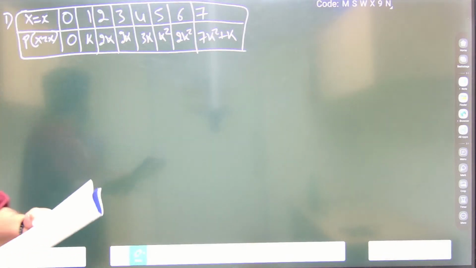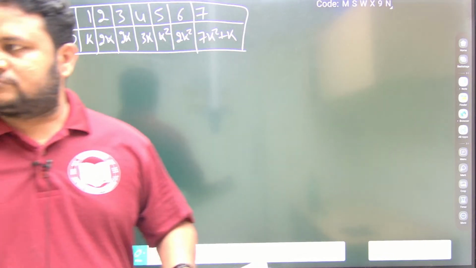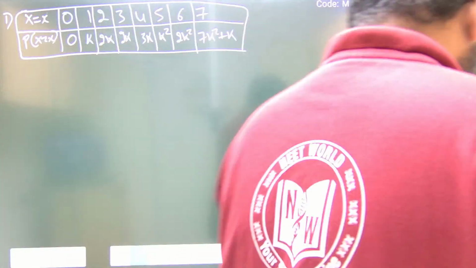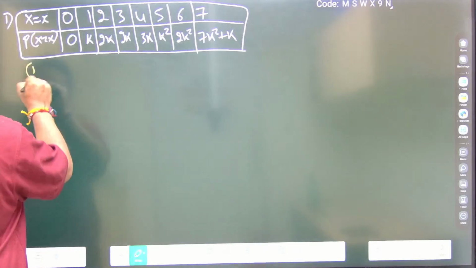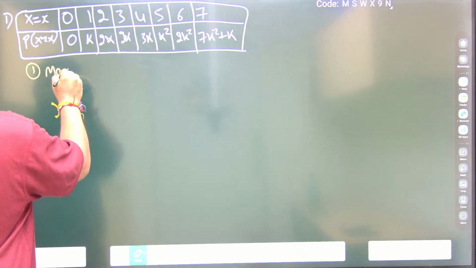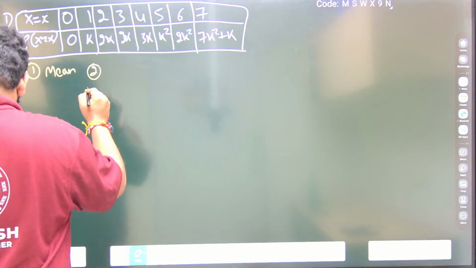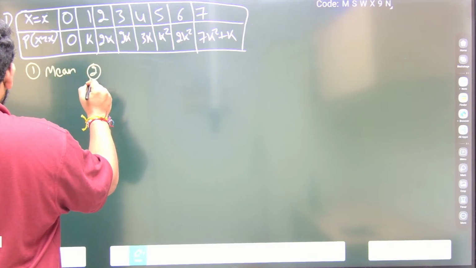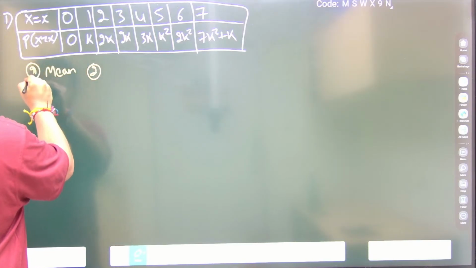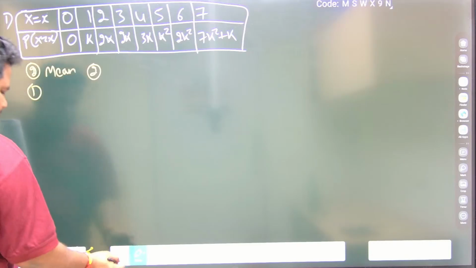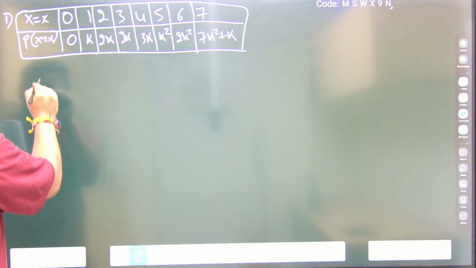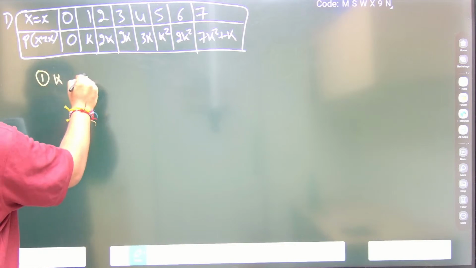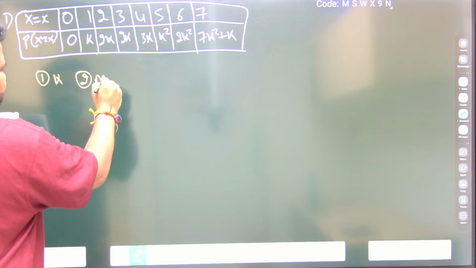Okay, so this is the table that is given. Now let us use some other color. What are they asking us? First, they are asking us to find the value of k. Second, they are asking us to find the value of the mean.